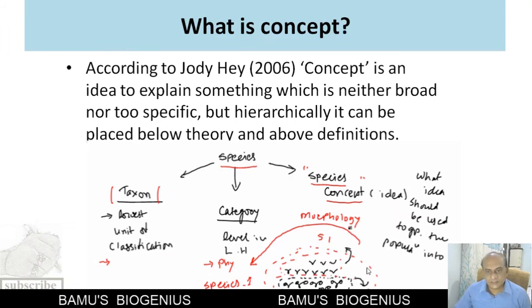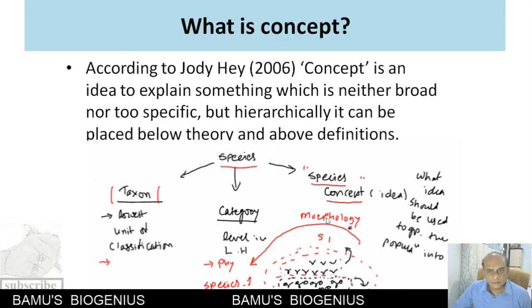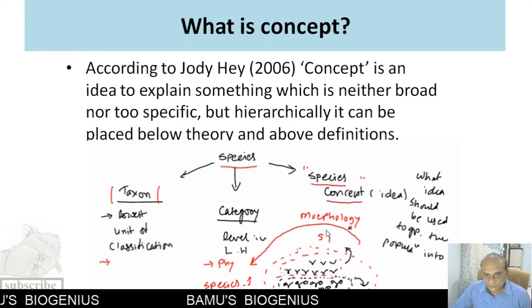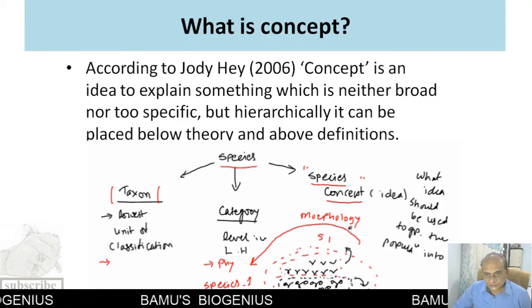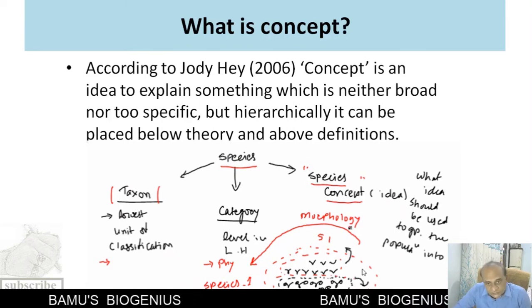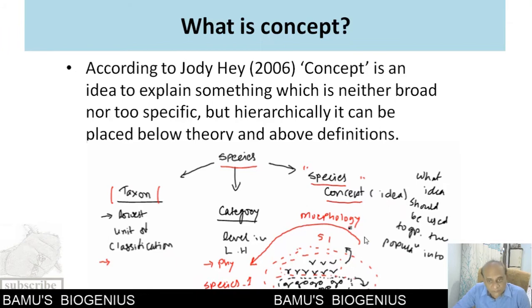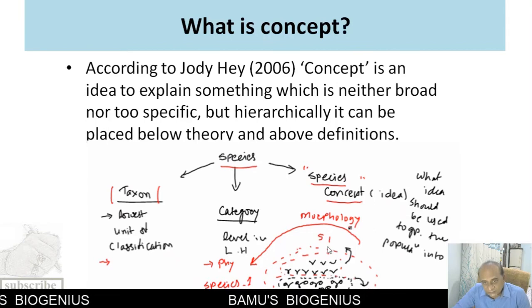Now remember that this idea of using morphology to demarcate these two populations from each other is useful in this context only. There are certain populations which cannot be demarcated with the help of morphology only. So again, we have to use a different idea for that.